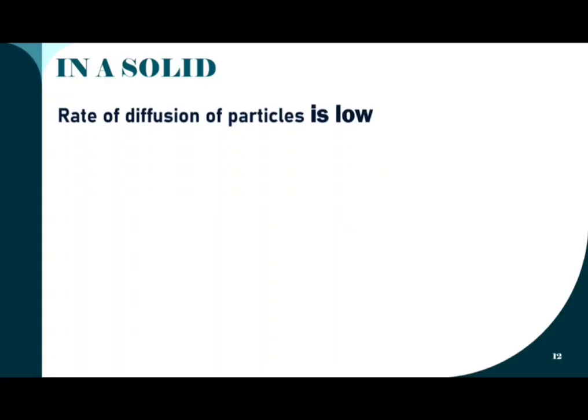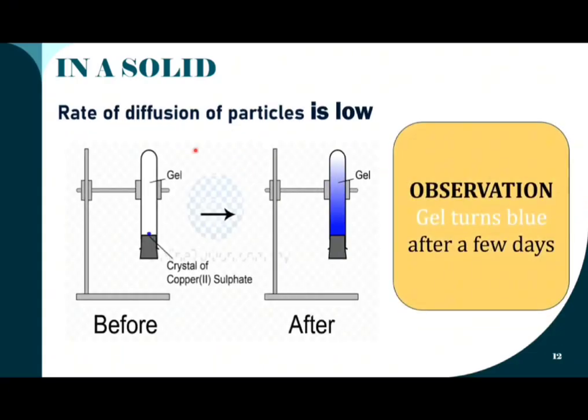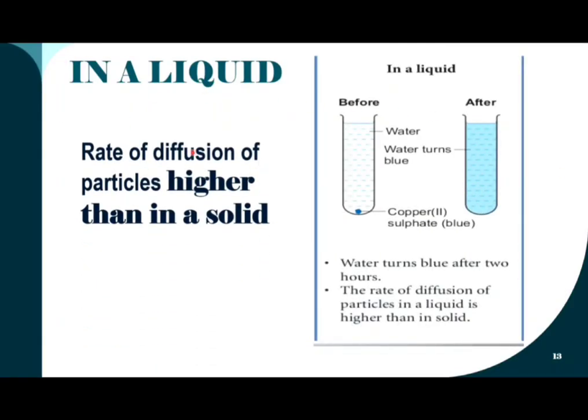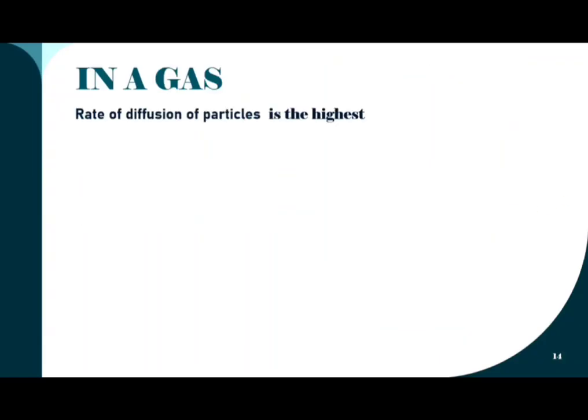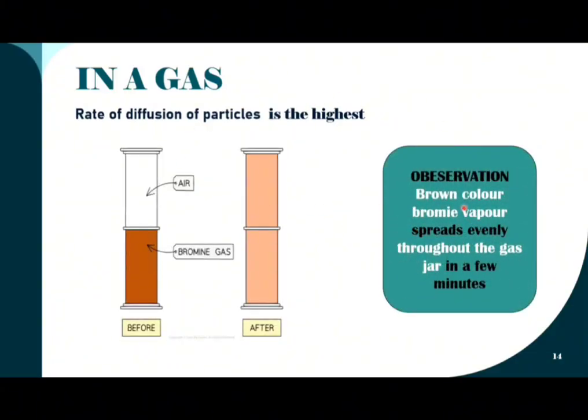In a solid, the rate of diffusion of particles is low. As you can see in the observation, these gels can turn blue after a few days. For diffusion in liquid, the rate of diffusion of particles is higher than in a solid. You can see how the water turns blue after just 2 hours. But in gas, the rate of diffusion of particles is the highest. You can see how brown-colored bromine vapor spreads evenly throughout the gas jar in just a few minutes.